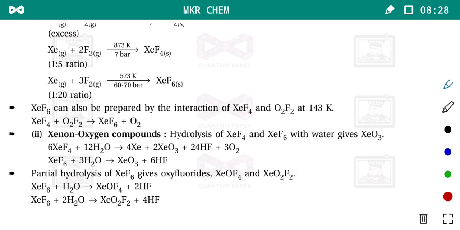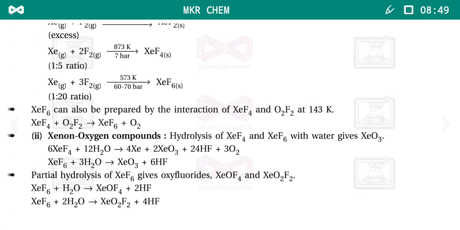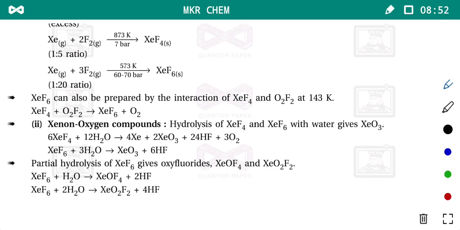Try to prepare it. I repeat again, this is a very, very important question. So the total equations are: 1, 2 and 3, and the description you can write based on the reactions, as you know very well. This one is 4, and the last ones are 5, 6, 7 and 8. So 8 reactions are there. Write down these 8 reactions again and again, and write them in your fair note. Try to prepare them.